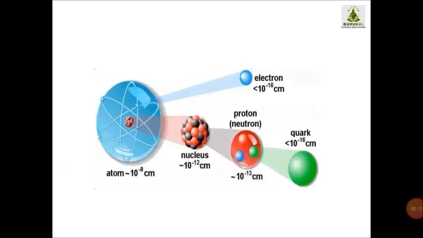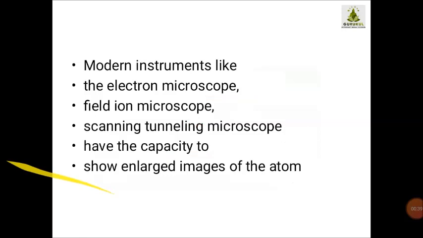Here you can compare that an atom is approximately 10 raised to minus 8 centimeter. If the size is 10 raised to minus 8 centimeter, then the nucleus will be 10 raised to minus 12 centimeter, which is smaller than 10 raised to minus 8. Again, the protons will be much smaller, approximately 10 raised to minus 13 centimeters. And electrons are even smaller, approximately 10 raised to minus 16 centimeters.